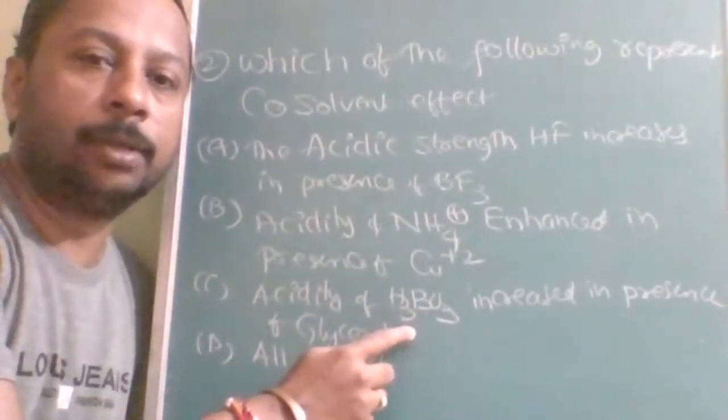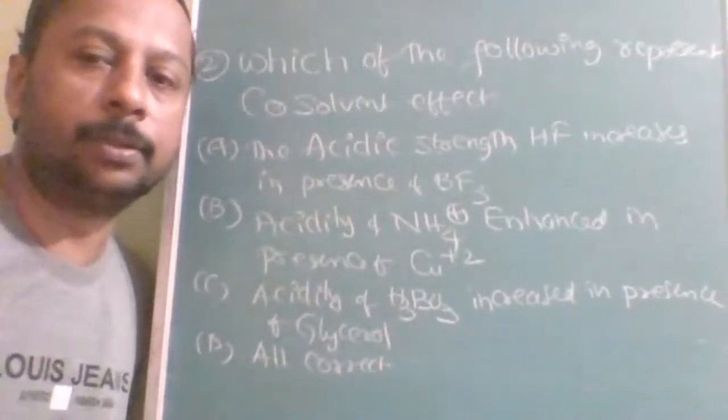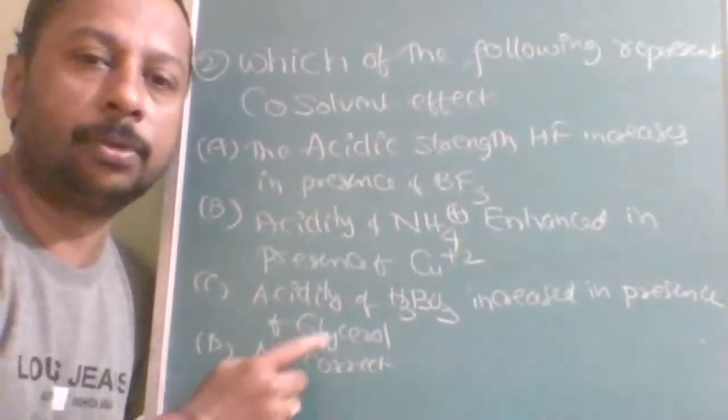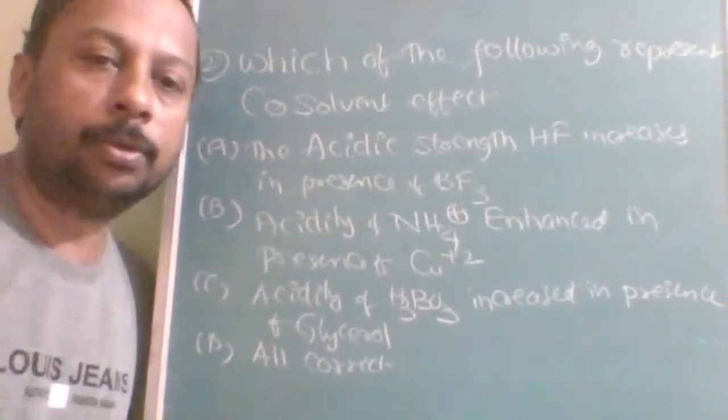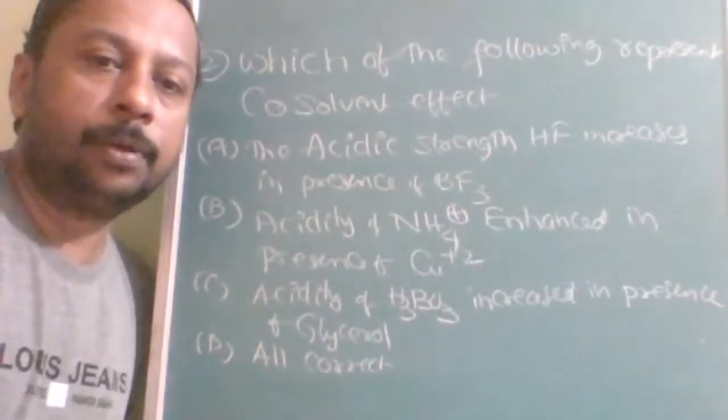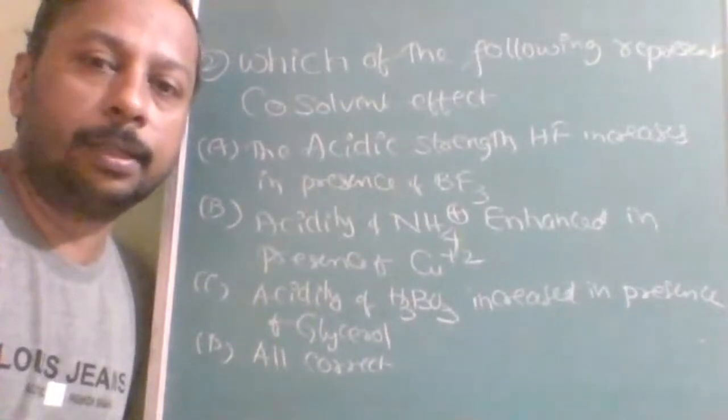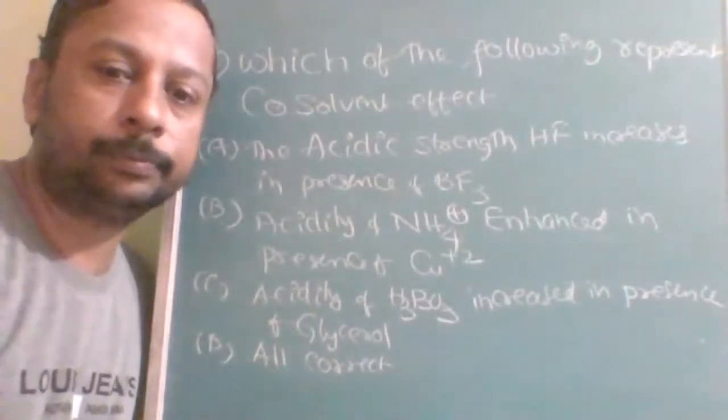Acidic strength of H3BO3 increases in presence of glycerol. Glycerol is a co-solvent and it is added to H3BO3. So you have to select which of the following are correct, or whether all are correct.